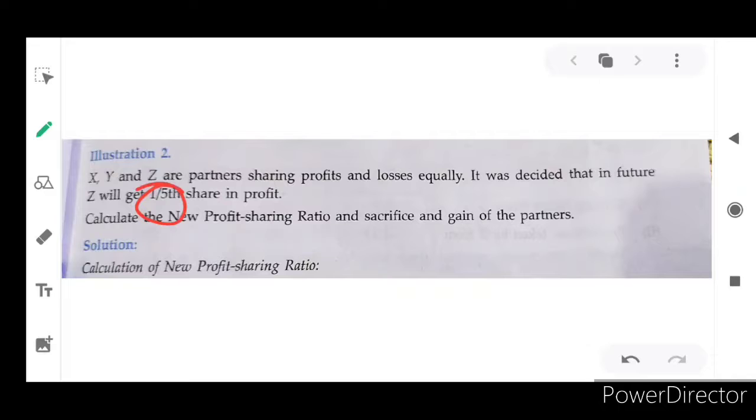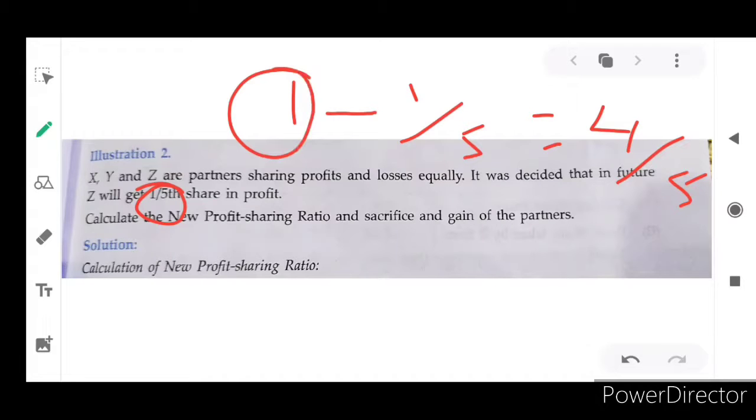If profit is 1 rupee, then 1/5 goes to Z, and the balance 4/5 will be given to X and Y. I hope you understand. If 1 rupee is profit, 1/5 of it will be taken by Z, and the remaining 4/5 will be taken by X and Y equally, because they share profits and losses equally.